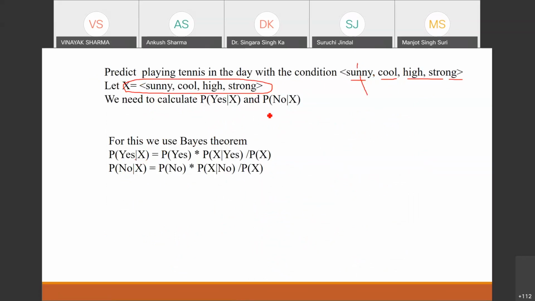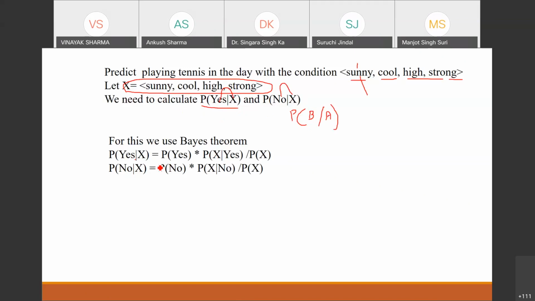Firstly, let us calculate these values. So we need to calculate this probability of yes with respect to X and probability of no with respect to X. So you can say my A is X and my B is yes or no. So this is the case here for this question.